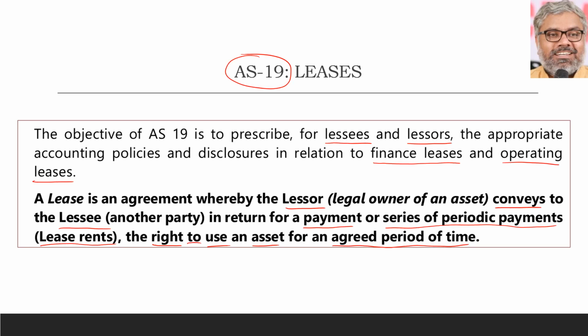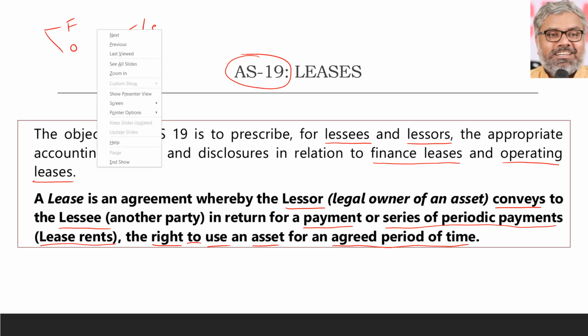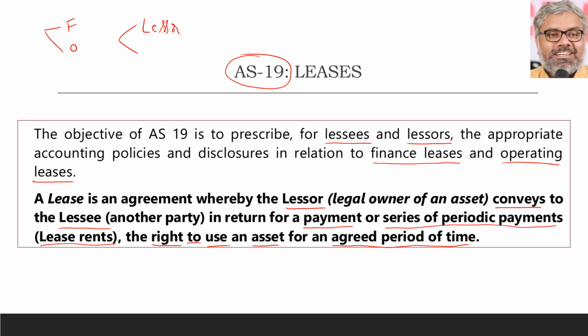So, in this first slide itself, we can understand various terms. Broadly, leases can be classified into finance leases and operating leases. Then, the parties involved in a lease are the lessor and the lessee. The consideration for which this lease contract has been entered into can be called lease rental or lease payments, whatever the name may be.